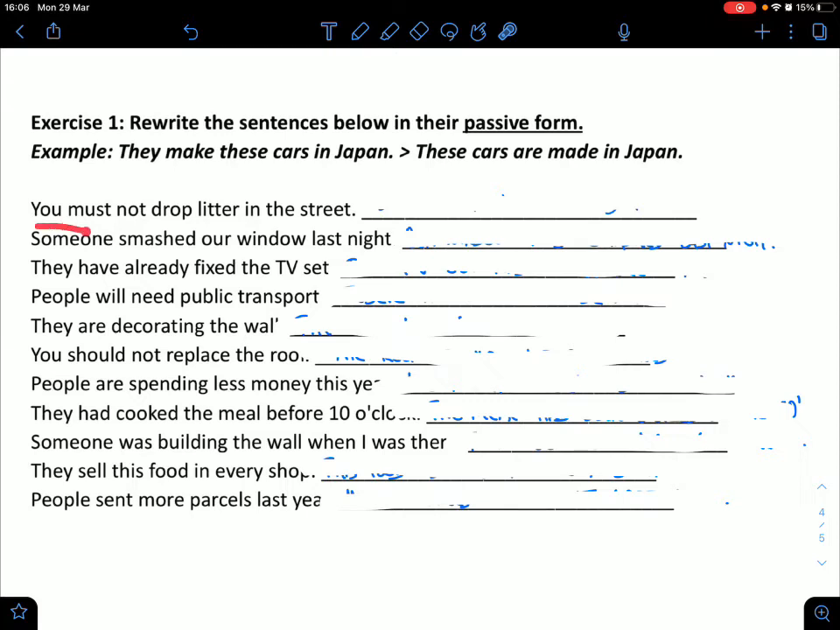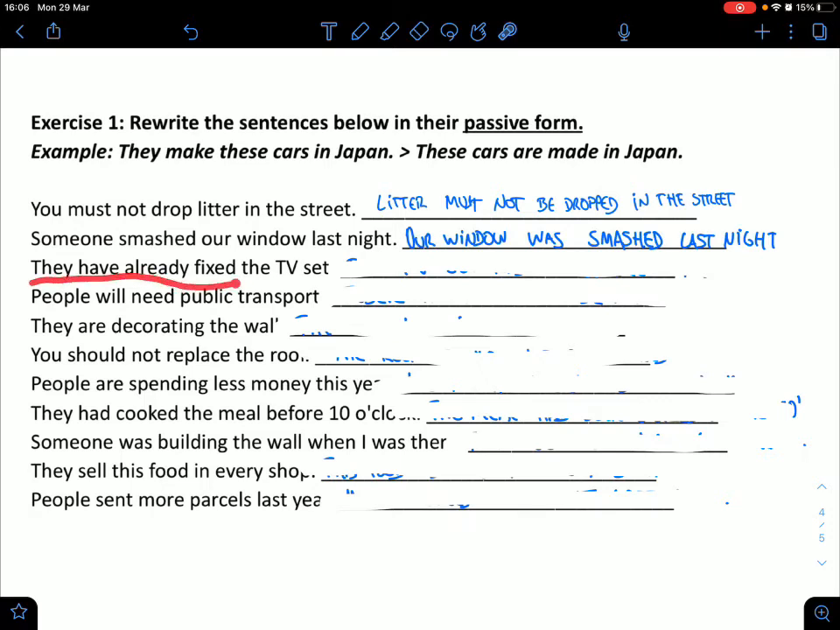So you must not drop litter in the street. This is a procedure. This is a set of rules. When there's a set of rules, you need to use the passive form. And so the passive form turns into litter must not be dropped in the street. The second one is someone smashed our window last night. This someone doesn't really matter. So you can just remove someone and just stay with our window was smashed last night.